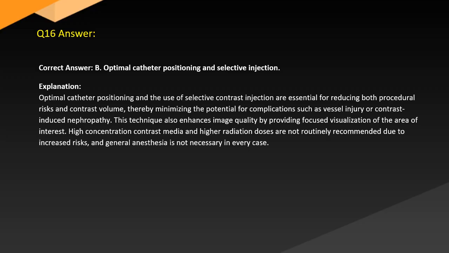Explanation. Optimal catheter positioning and the use of selective contrast injection are essential for reducing both procedural risks and contrast volume, thereby minimizing the potential for complications such as vessel injury or contrast-induced nephropathy. This technique also enhances image quality by providing focused visualization of the area of interest. High-concentration contrast and high radiation doses are not routinely recommended due to increased risks, and general anesthesia is not necessary in every case.